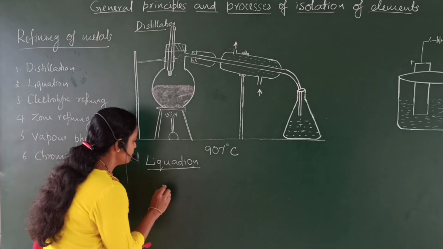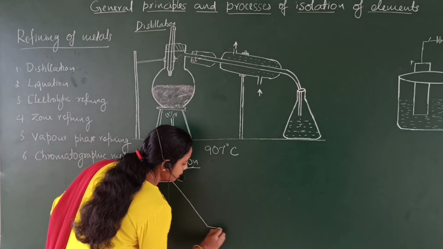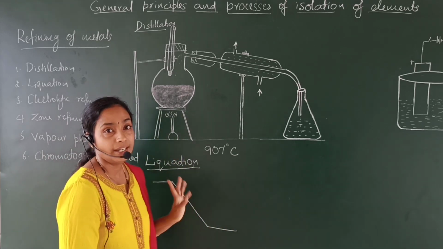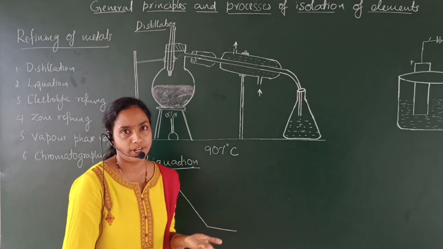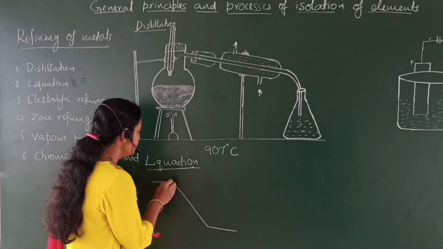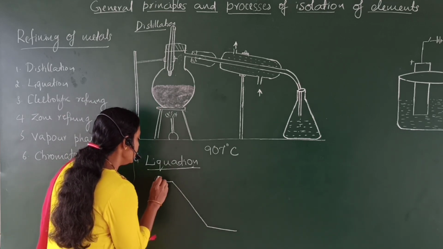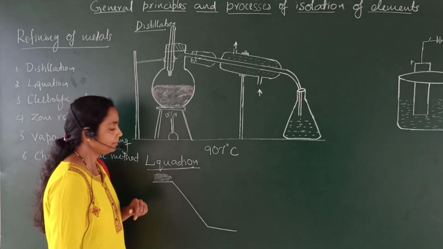In this process, there should be a sloping surface inside the reverberatory furnace. A reverberatory furnace means a huge furnace. Inside the huge furnace, there should be a sloping surface, and the impure metal is taken at the top of the sloping surface.